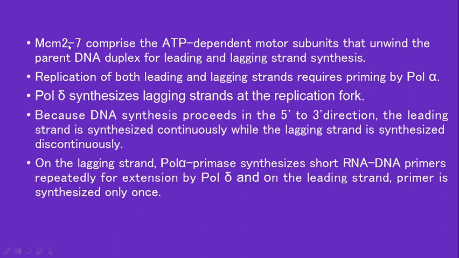MCM 2 to 7 comprises the ATP-dependent motor subunits that unwind the parent DNA duplex for the formation of leading and lagging strand synthesis. This MCM 2 to 7 has helicase-like activity which will unwind the double helical structure. Replication of both leading and lagging strands requires priming by polymerase alpha, which has primase activity.